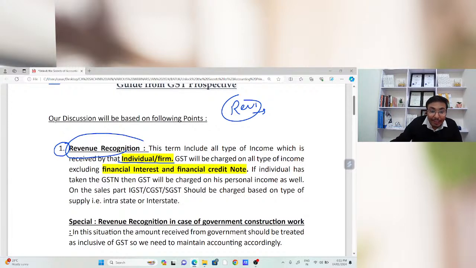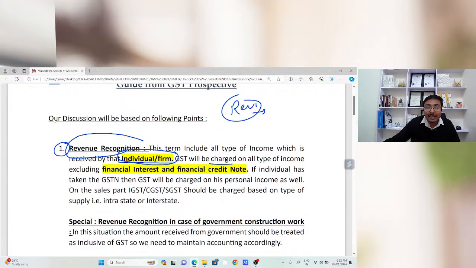So if there is any type of income, GST will be applicable if you have the GSTN. So it is decided that if I have GSTN, I have to pay GST on my sales, whether it is my individual or my firm. We need to book that sales in the books of accounts as per the provision of law. That means we need to charge GST on my supply, whether it is CGST, SGST. If the supply is interstate, IGST will be charged, and if the supply is intrastate, CGST or SGST will be charged.